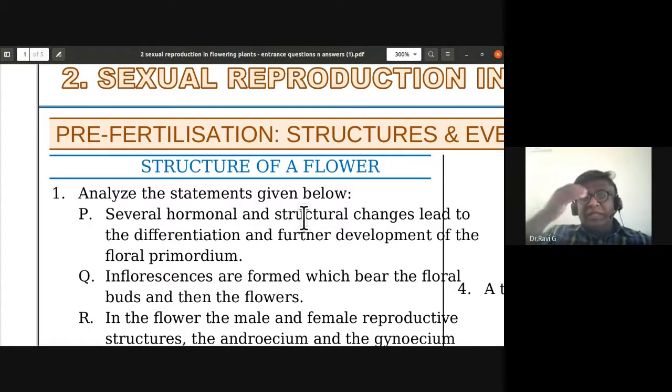So we'll be discussing the MCQs of sexual reproduction in flowering plants. Under this topic, some of the subtopics we'll be having: pre-fertilization structures and events. The first topic of that is structure of a flower.